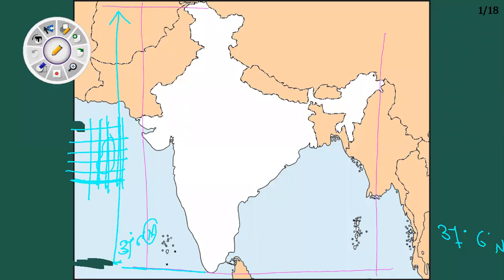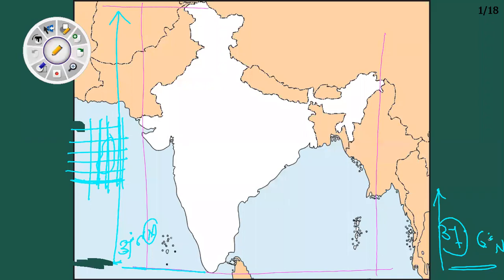Because we are moving northward from the equator. That means from the equator we are going up toward the north, to the northern side of the earth. So from 37 degrees 6 minutes north. Now listen, you easily got 37 degree, but what is meant by 6 minutes? How to determine the 6 minutes?